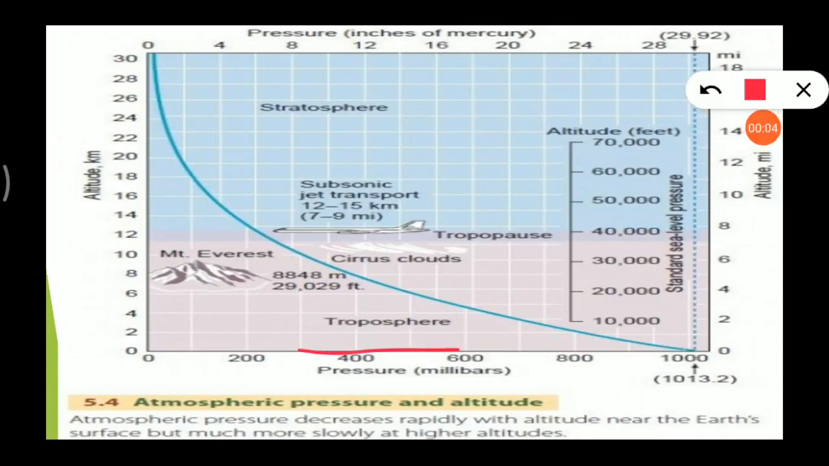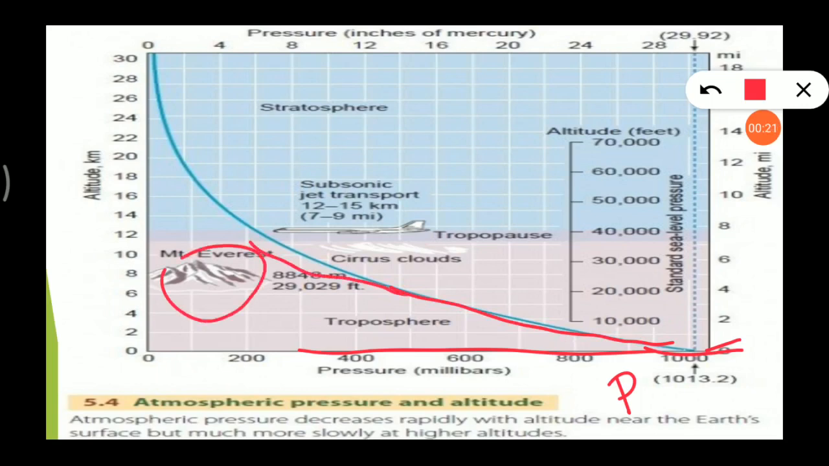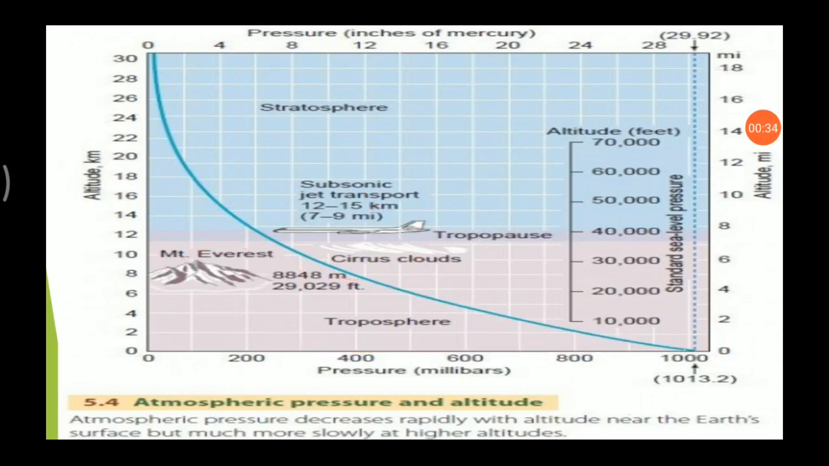Look here in this picture. This is the sea level, and the pressure of the air is measured from the sea level. When we move to the heights, this is Mount Everest. Suppose we are going to Mount Everest, we are climbing on it, then the temperature and the pressure of the air will decrease. I hope this is clear to you.